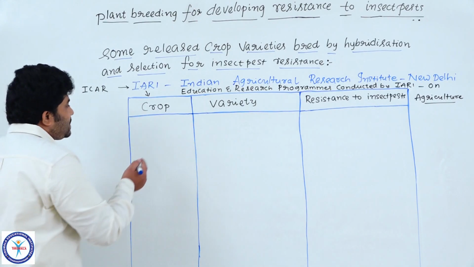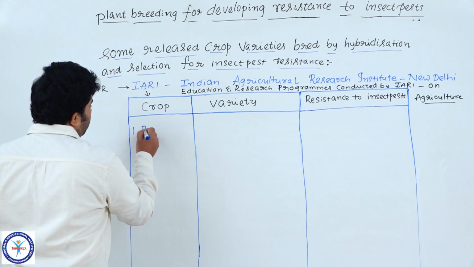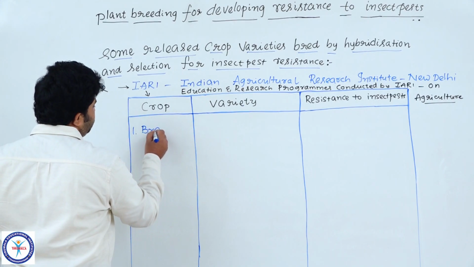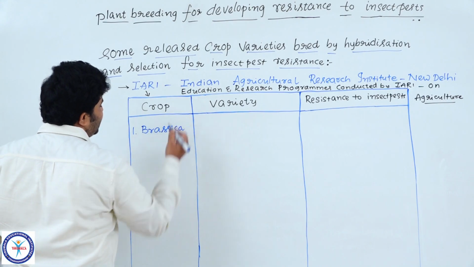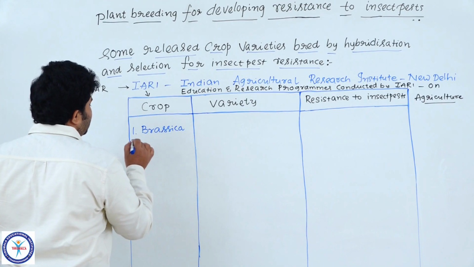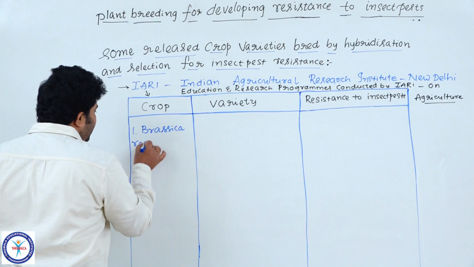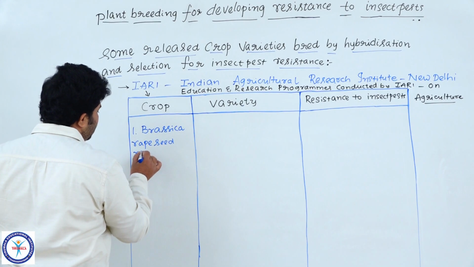Here we need to discuss 3 different crops. In that, the first one is Brassica, also called rapeseed mustard.